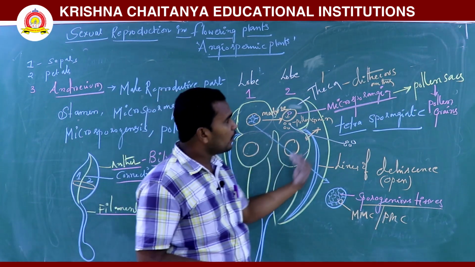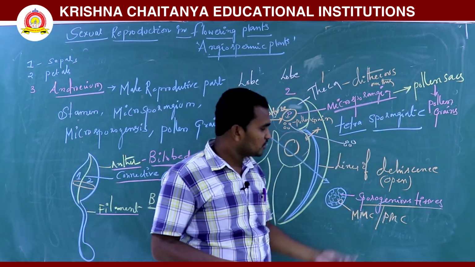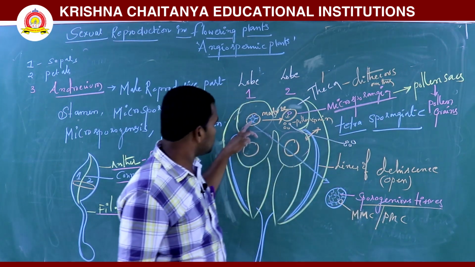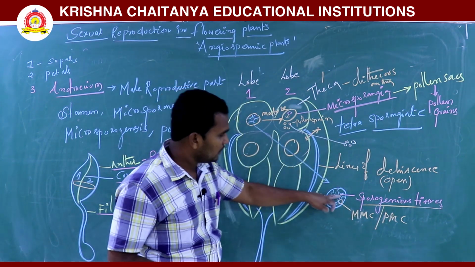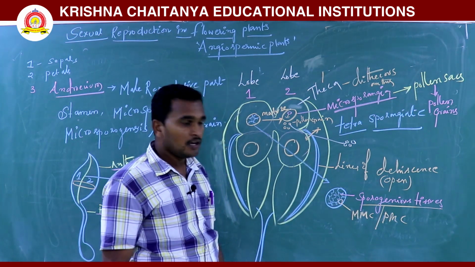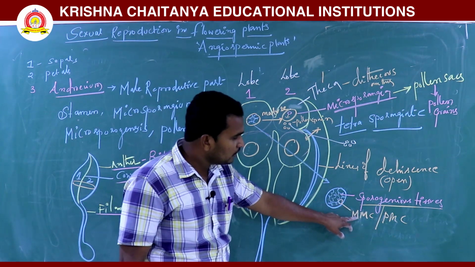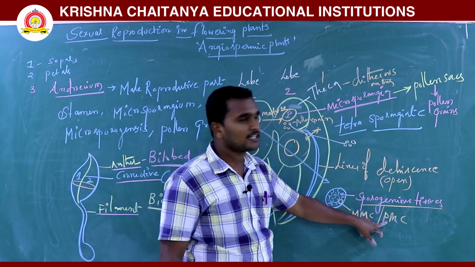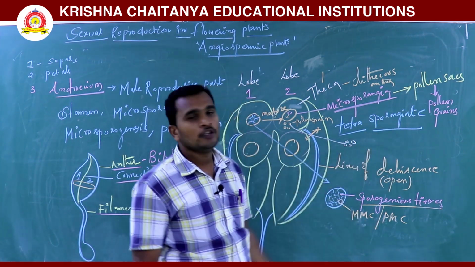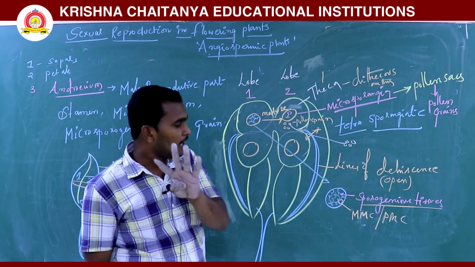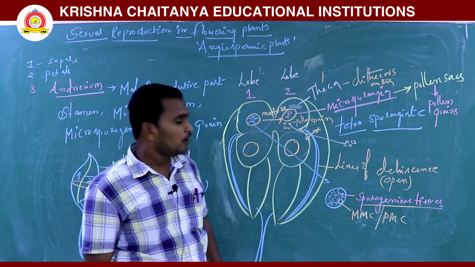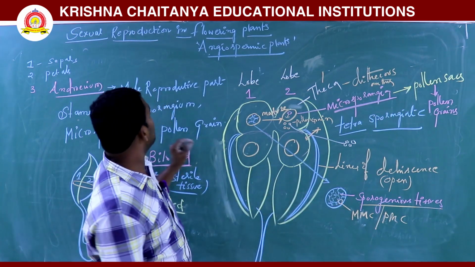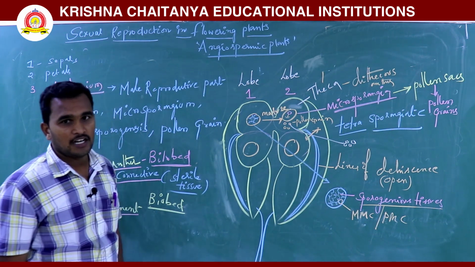Before pollen grain formation, how are pollen grains formed? The microsporangium has a tissue called sporogenous tissue. One of its cells acts as a microspore mother cell, called a pollen mother cell. The pollen mother cell produces 4 pollen grains by meiosis. This is also part of the androecium.